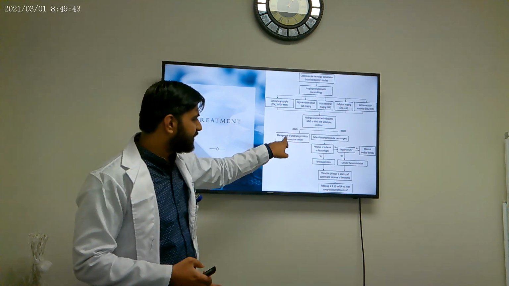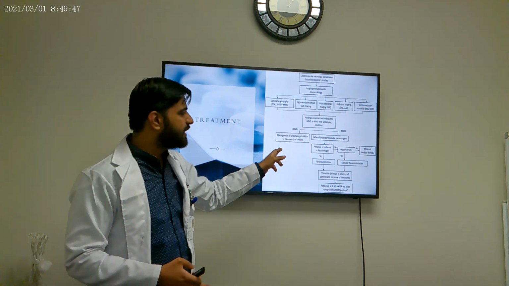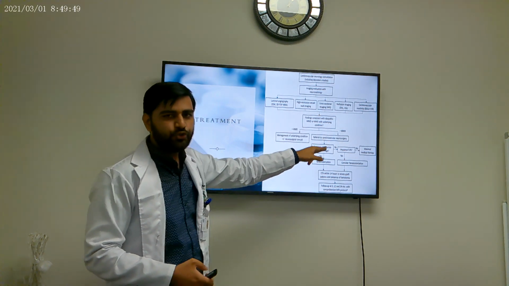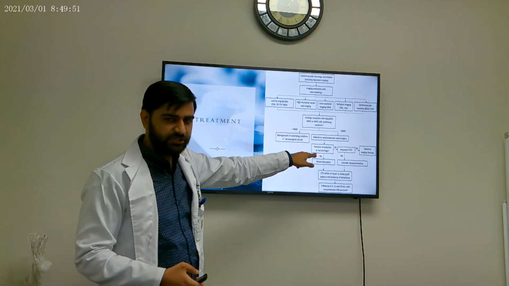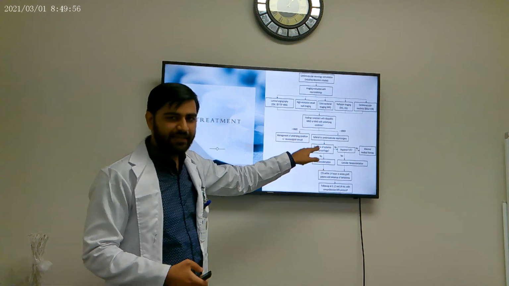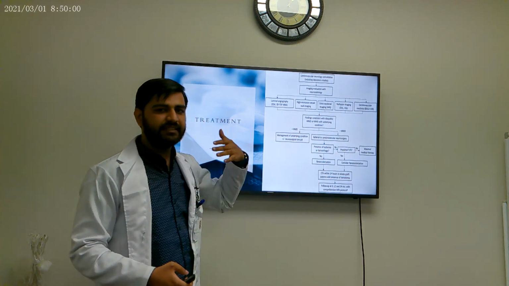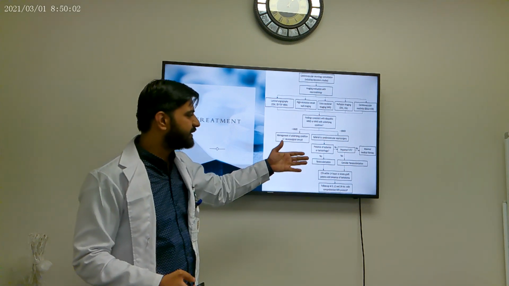Then if it is MMS, we usually go for the treatment of the underlying condition along with a neurosurgical consult. But if it is MMD, usually the first person they go to is neurosurgery, and then it is seen whether there is an ischemia or hemorrhage. If there is an ischemia, then we directly go for revascularization. We will discuss the types of this revascularization in the next slide.